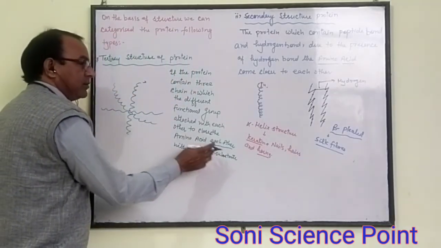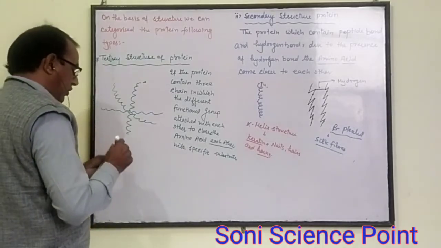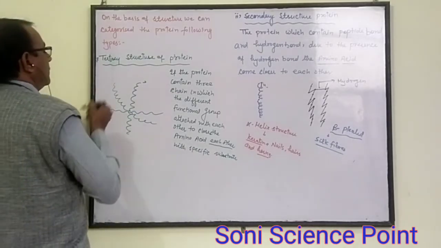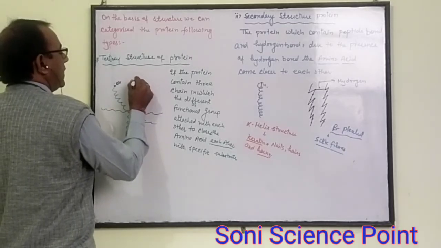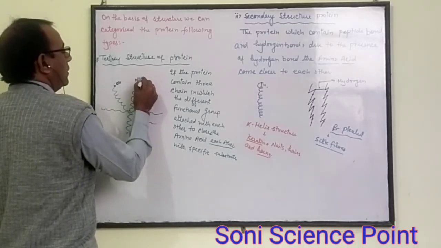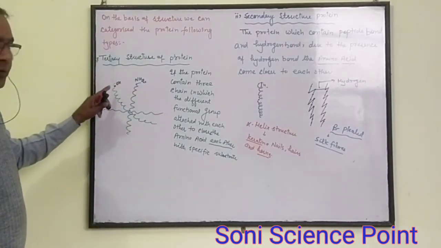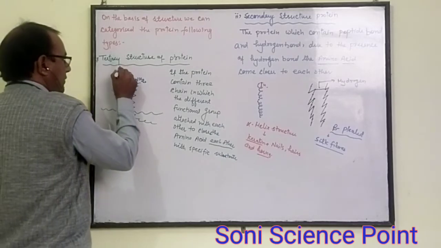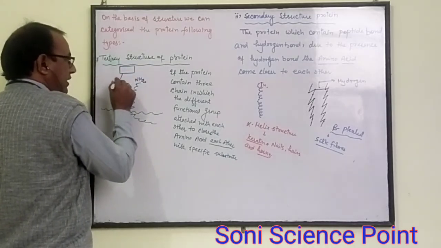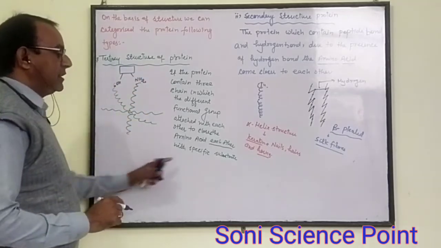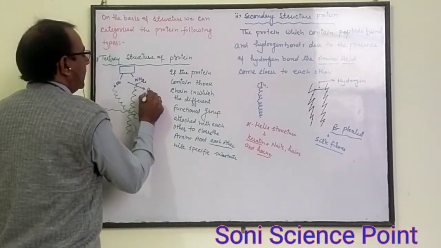These specific substrates may attach to different functional groups. Suppose this chain contains an alcoholic group and this one contains an amino group. Both different functional groups are attached with a special substrate, and this special substrate attaches to the specific site, and this site is known as the active site.